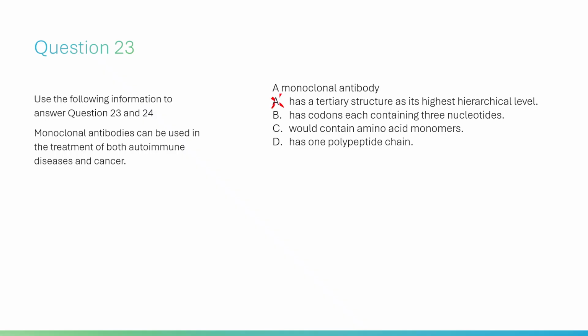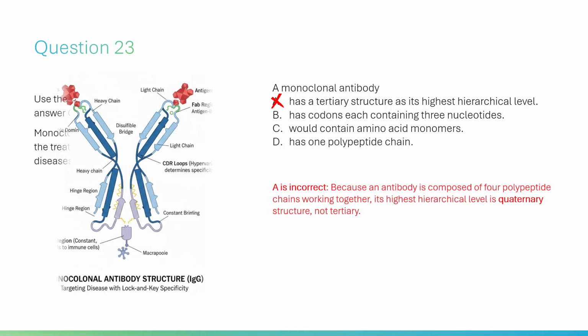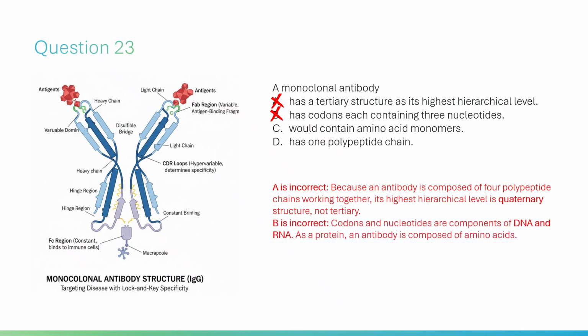A is incorrect, because an antibody is composed of 4 polypeptide chains working together. Its highest hierarchical level is quaternary structure, not tertiary. B is incorrect. Codons and nucleotides are components of DNA and RNA. As a protein, an antibody is composed of amino acids.